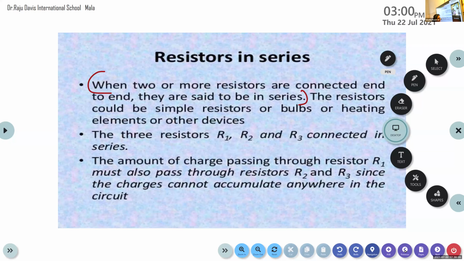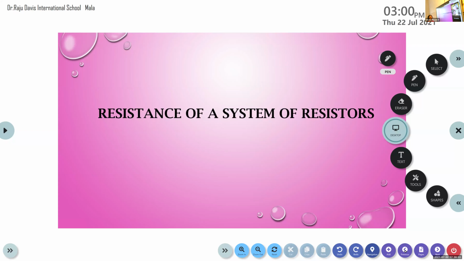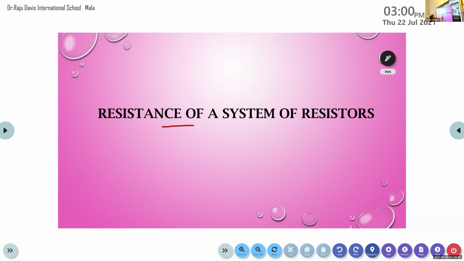So all of you write the next heading: resistance of a system of resistors.